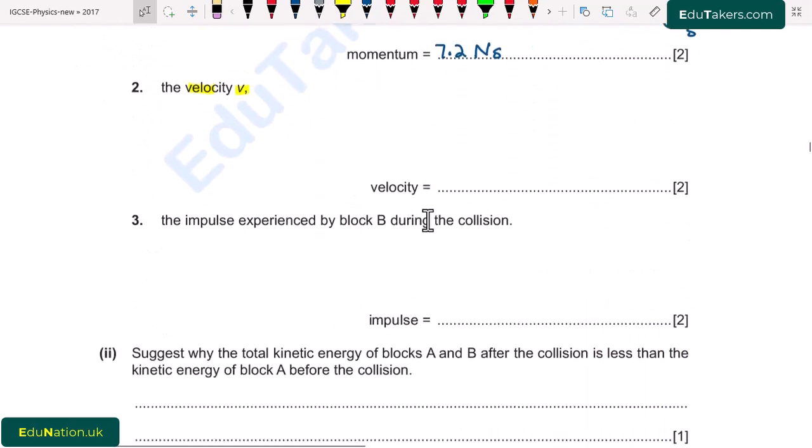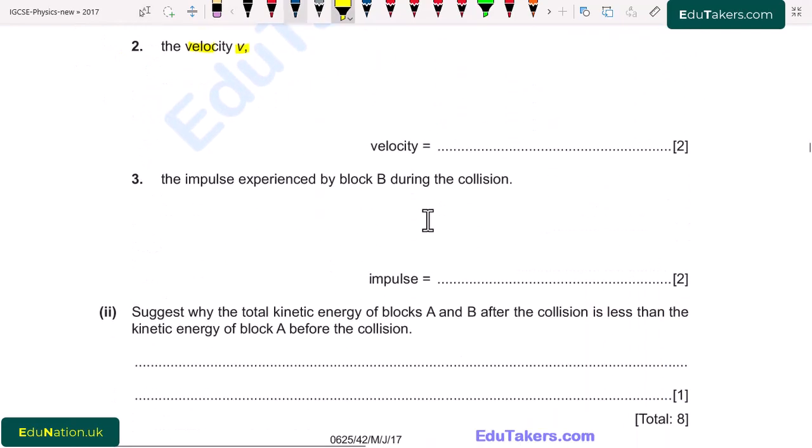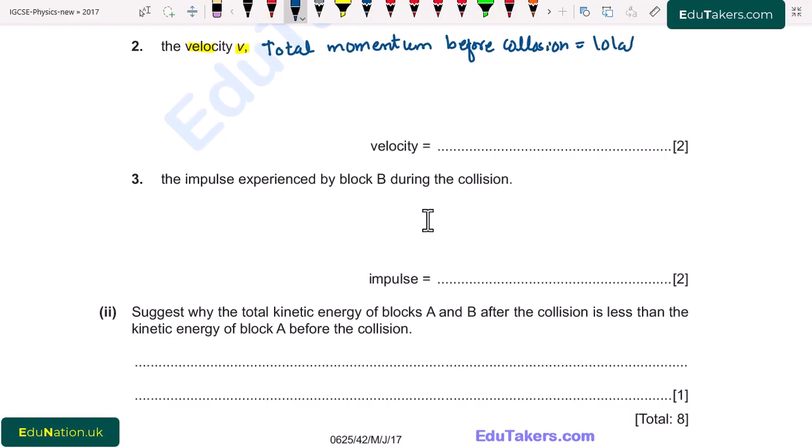So I write here, total momentum before collision is equal to total momentum after collision.